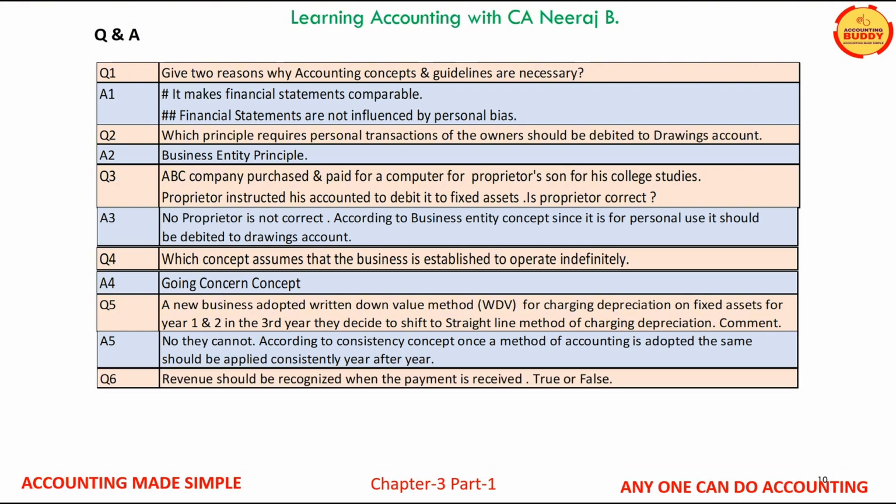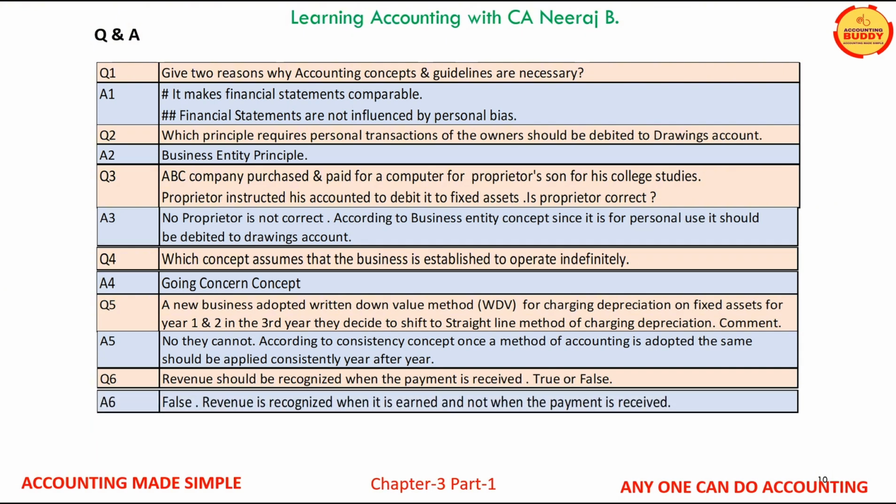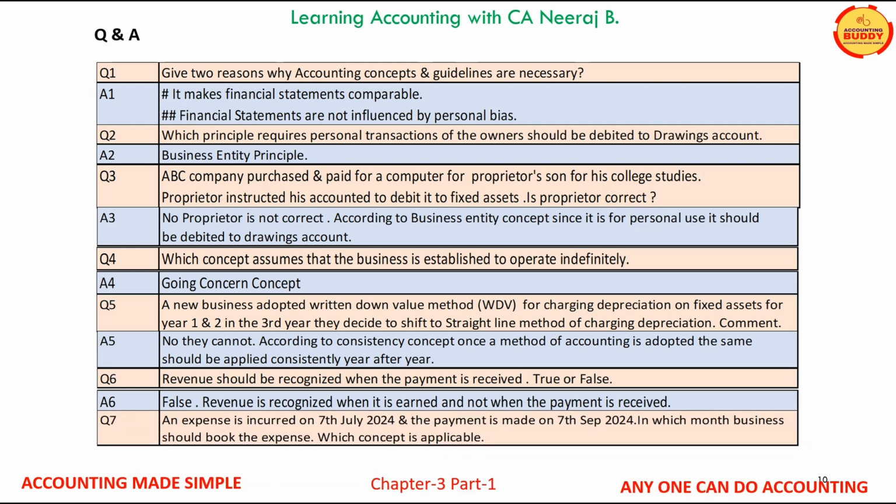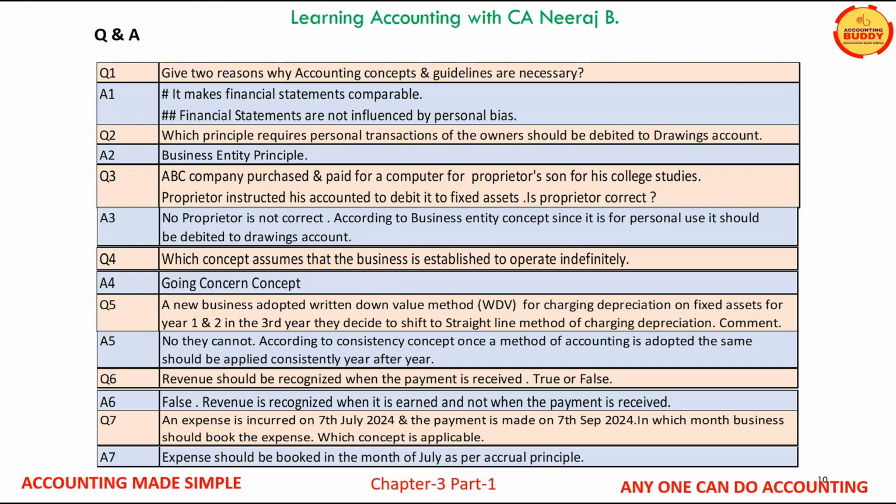Question number 6. Revenue should be recognized when the payment is received. True or false? Answer is it is absolutely false. Revenue is recognized when it is earned and not when it is received. Question number 7. An expense is incurred on 7th of July 2024. However, the payment is made on 7th of September 2024. In which month business should book the expense and which concept is applicable? The business should book the expense in the month of July as per accrual principle.